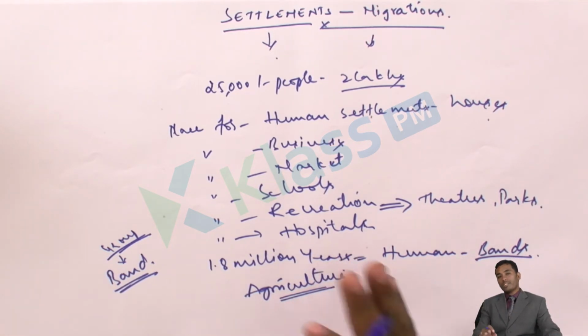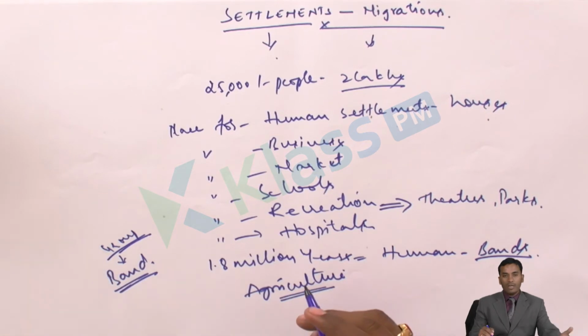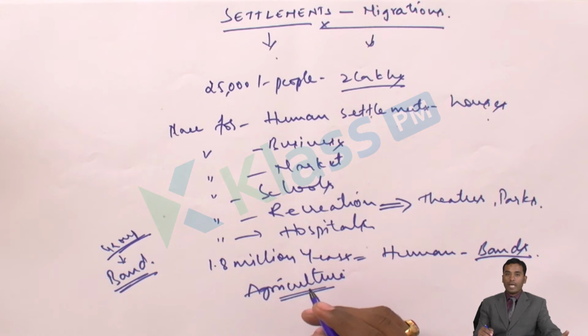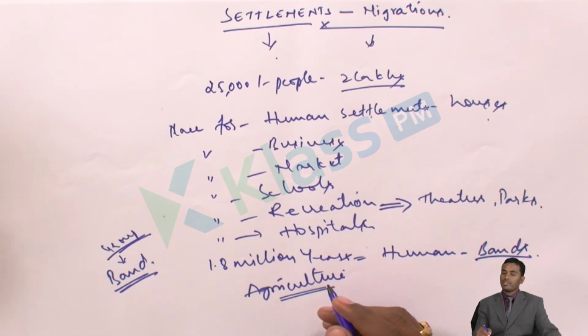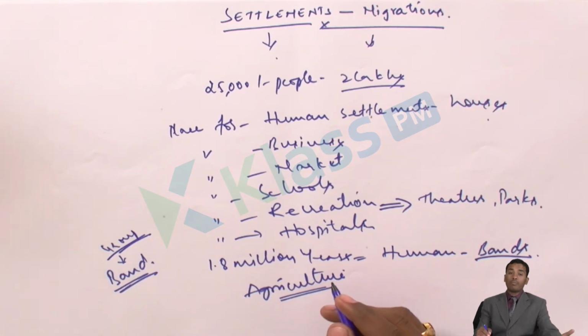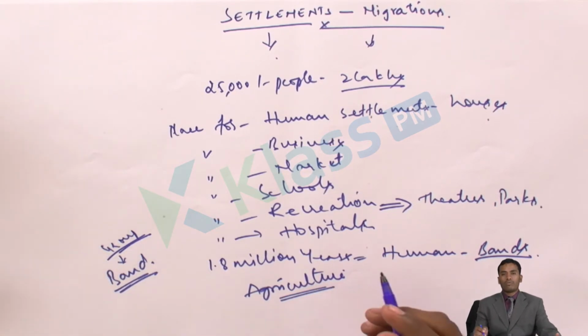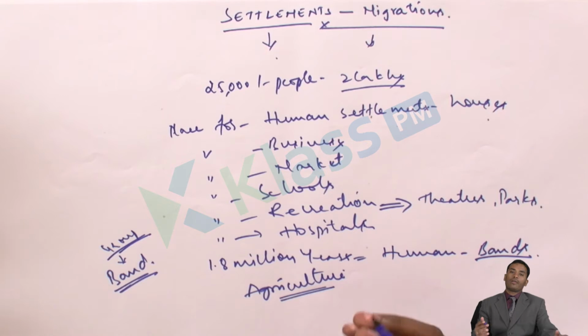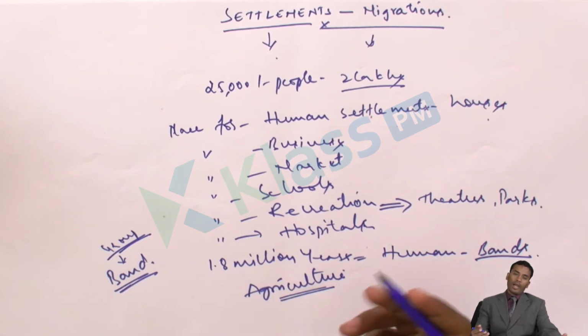Now, why do these human settlements change? Say for example, till the last 5 years I was in my own village. But for the past 5 years I am staying in Hyderabad city. What is the reason? Till then I used to work in my own village, and I was happy and satisfied with whatever income I used to get. When I felt that I could earn more by moving from my town to a metropolitan city like Hyderabad, I thought about the pros and cons. I inquired about everything, did groundwork, planned properly, and then I shifted. I moved from my village to Hyderabad.